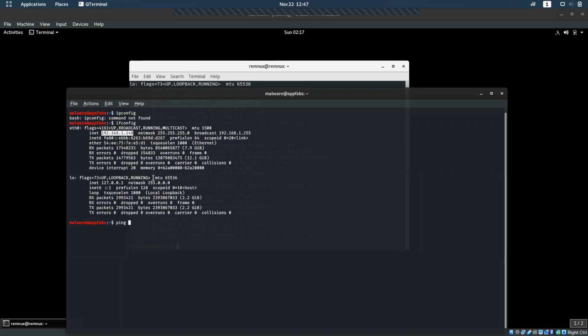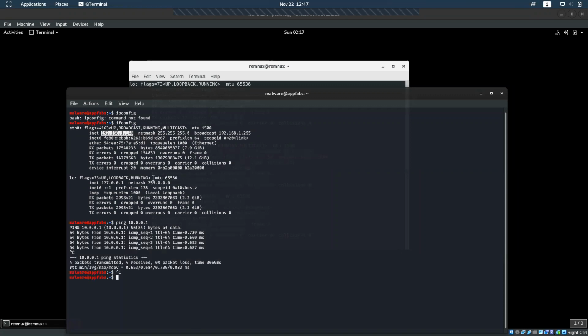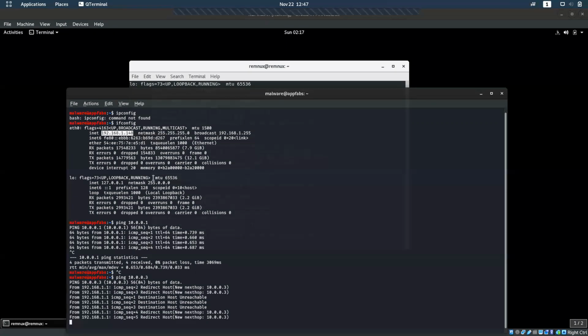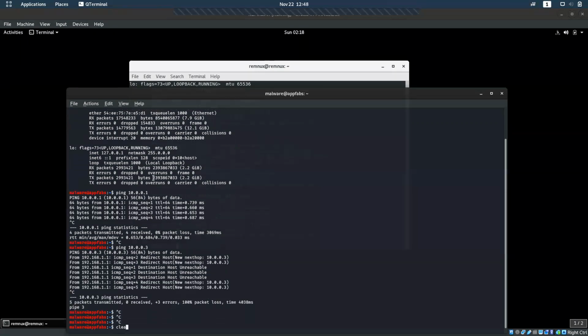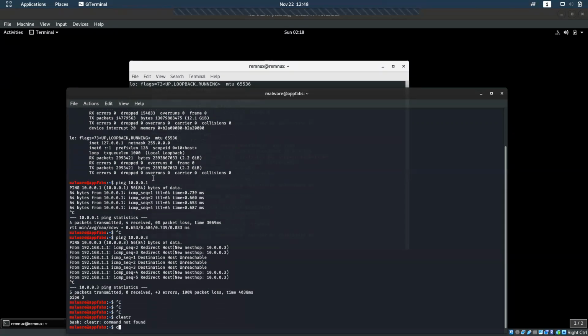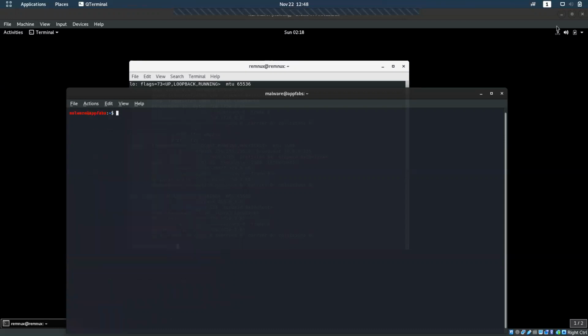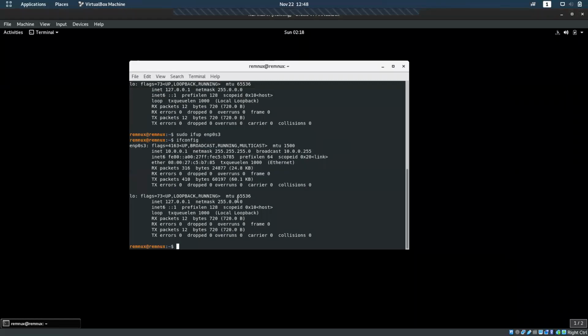So I'll ping 10.0.0.1, and it doesn't know what it is. Yes, it is getting pinged. Most probably we have to ping from here to there, so 192.168.